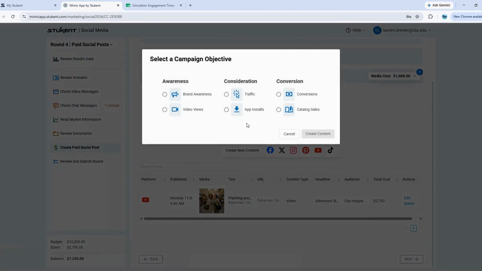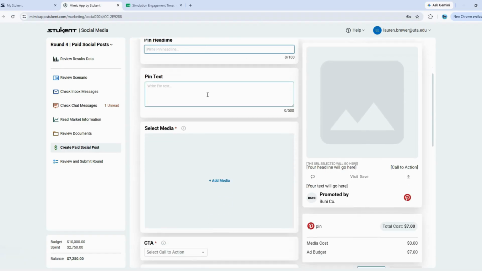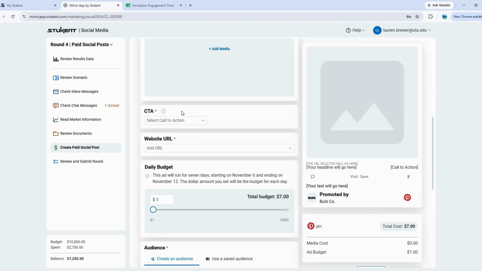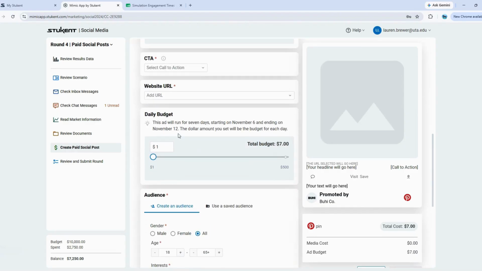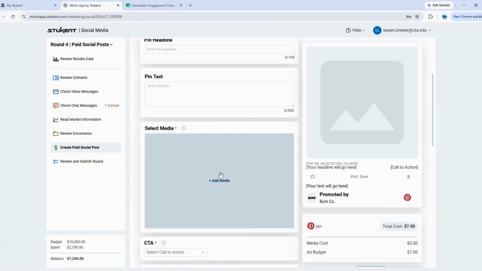And again, I have to select my campaign objective. This time I'm going to select conversions. I want individuals to convert and buy the product. So I can create my content. Our outline looks relatively similar. I've got my headline, my text, my media, call to action, website URL, budget, and audience. So let's go ahead and select our media.